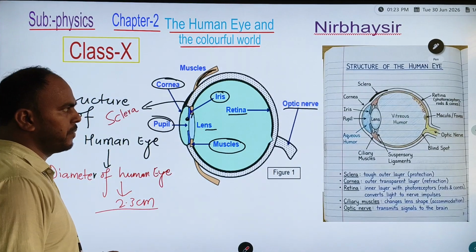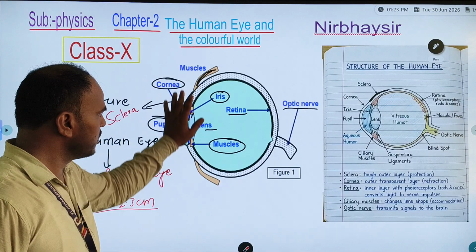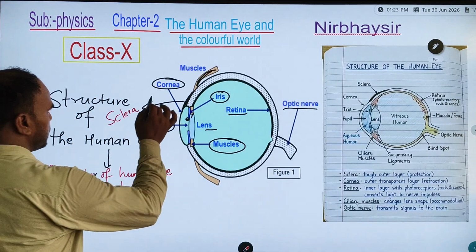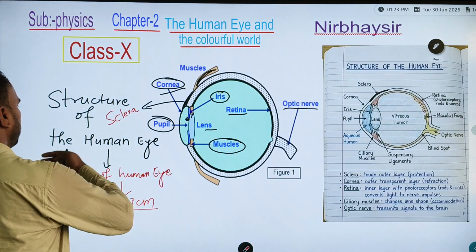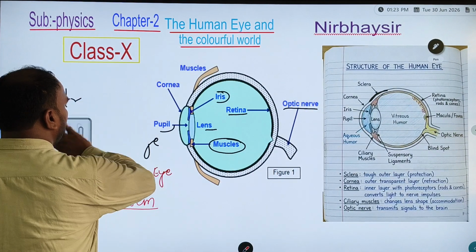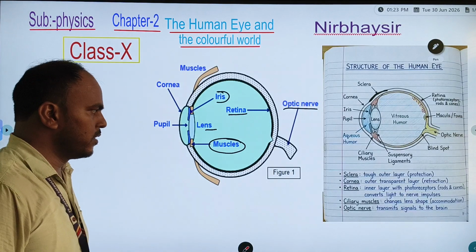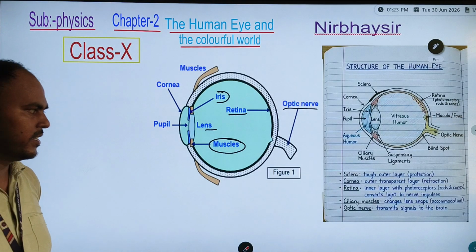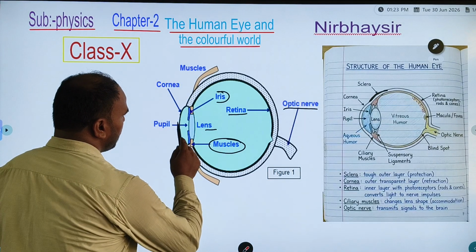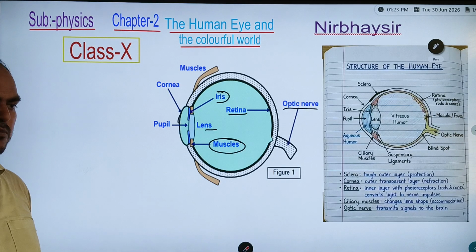Now, what is the next part present after the sclera? The cornea is present. What is the function of the cornea inside our eyes? First, the cornea is a transparent layer.